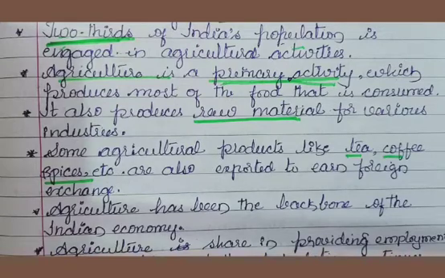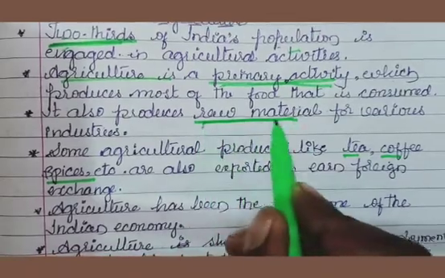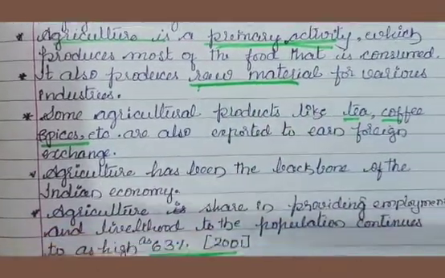Is agriculture only producing food? It is not producing other things? Yes, it is producing other things, and it produces raw material for various industries.